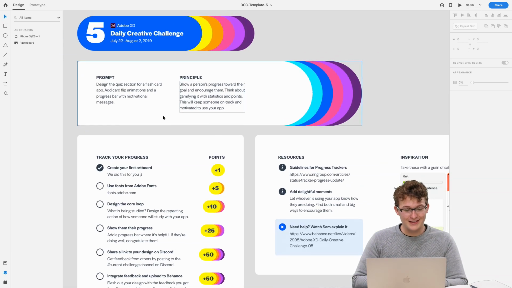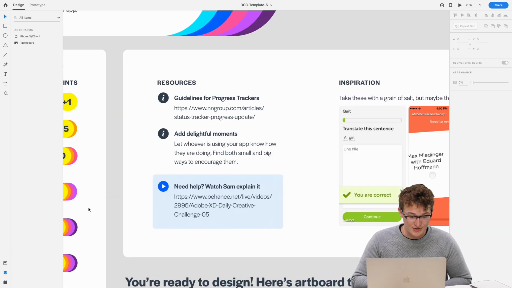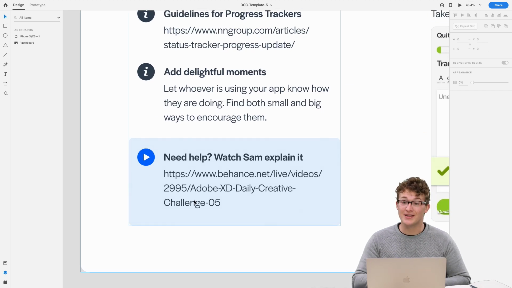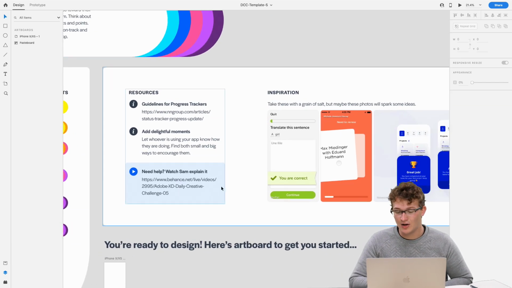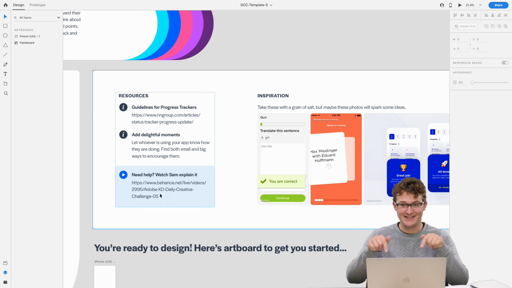And so this really helps incentivize users and keep them on the same track towards success, by encouraging that positive behavior. I've also started including a link to this stream in the starter file. So if you need to come back and watch how I do it, you can have a little bit of a walkthrough there. That brings you right to the page that you're on right now to watch this.